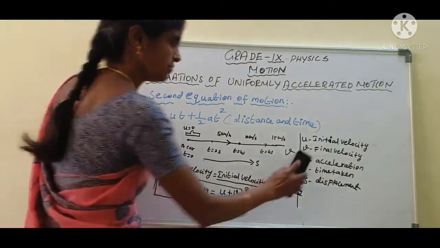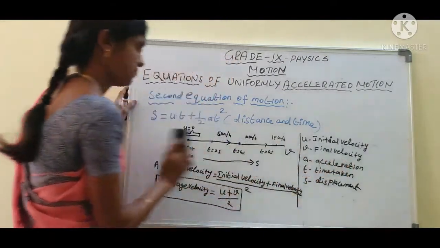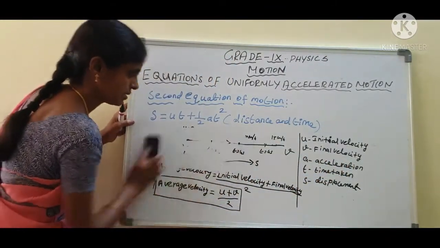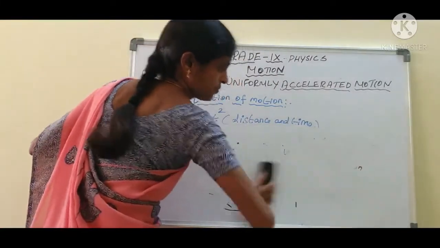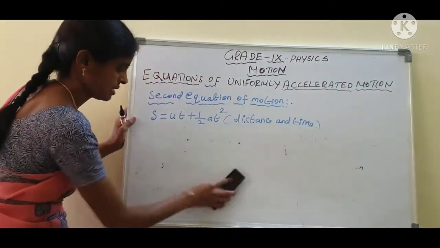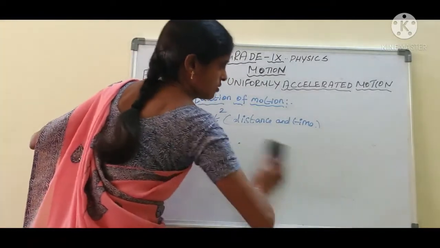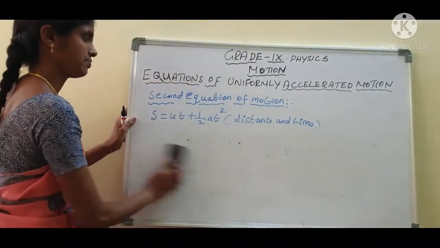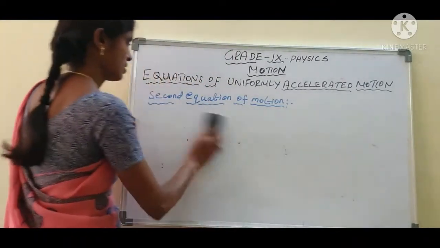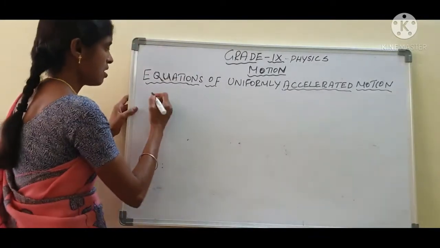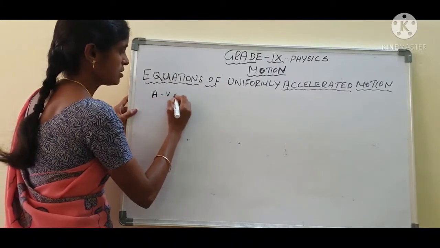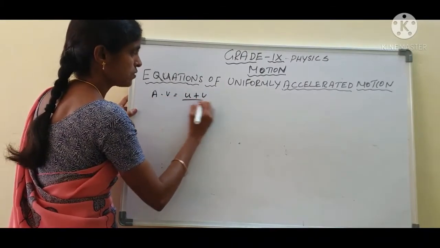Okay. See here. Average velocity equal to u plus v by 2.